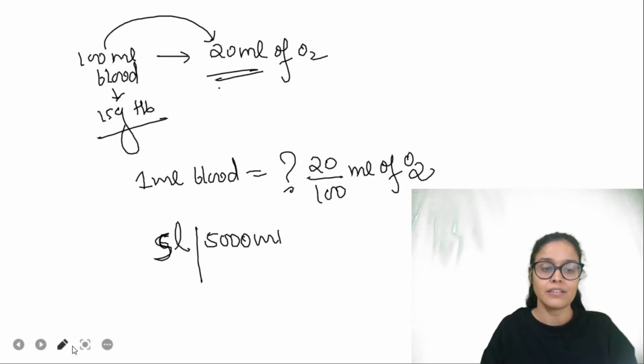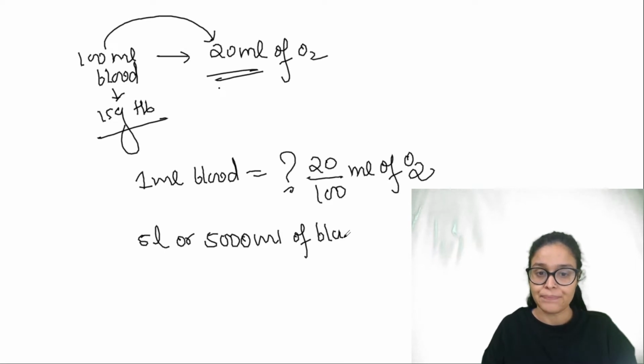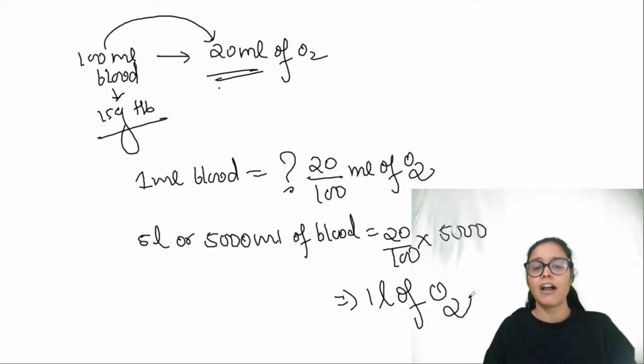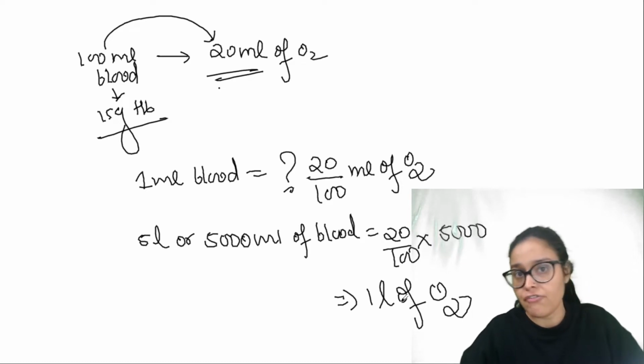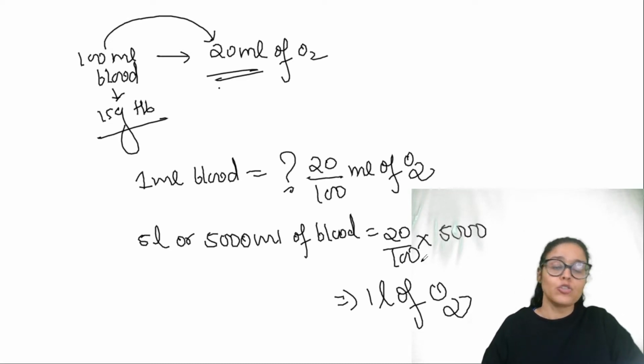So 5 liter or 5000 ml of blood would carry how much oxygen? 20 upon 100 into 5000. So you will be getting the answer. Obviously it will be approx 1 liter oxygen. 5 liter of blood or 5000 ml of blood will carry approx 1 liter of oxygen or 1000 ml oxygen, right? So you can find the terms in liter or ml.